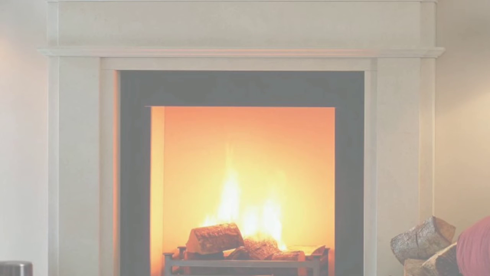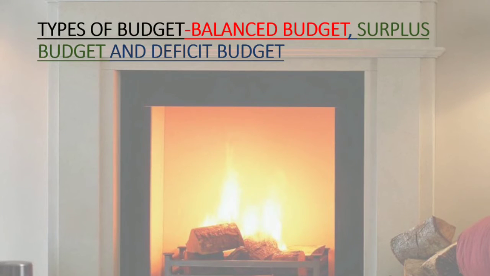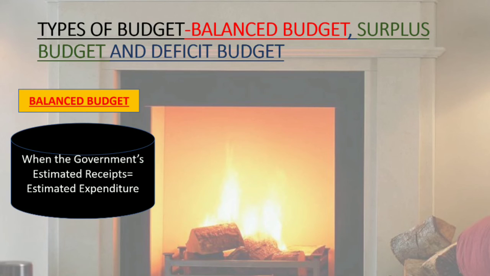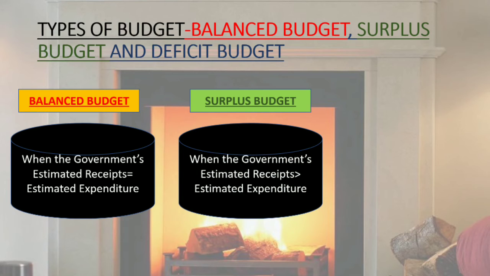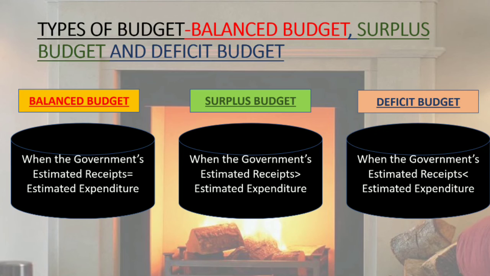So now let's talk about the types of budget. There are three types of budget: balanced budget, surplus budget, and deficit budget. Balanced budget says that when the government's estimated receipts are equal to the government's estimated expenditure. Surplus budget, when the government's estimated receipts, the incomes coming from all the sources, are greater than the estimated expenditure, then it is a case of surplus budget. Deficit budget, when the government's estimated receipts are less than the estimated expenditure.